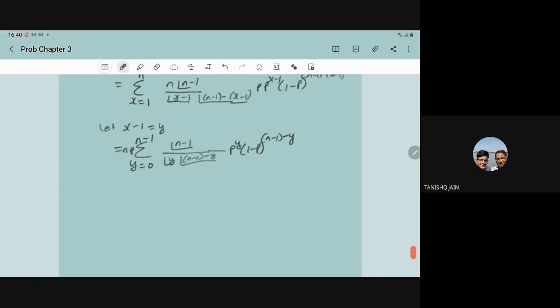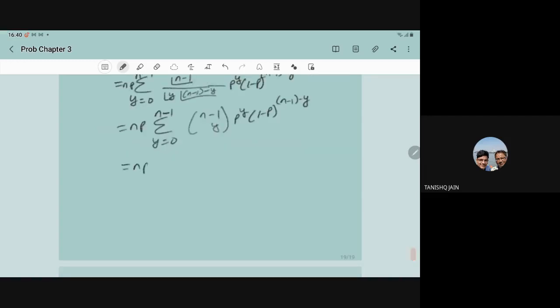So this can be written as np summation y equal to 0 to n minus 1, (n minus 1) choose y, p to power y, (1 minus p) to power n minus 1 minus y. So what is the benefit? This is nothing but the binomial expansion.